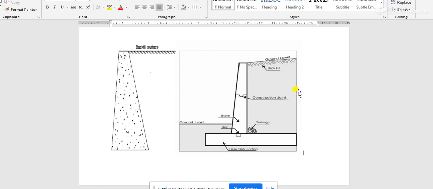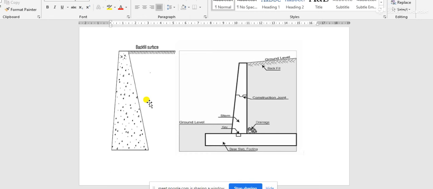That means the frictional force cannot be considered here in this case of the cantilever retaining wall. Frictional force is considered when two different surfaces interact, but here two similar kinds of surfaces are interacting in this plane. That's why this interaction can be assumed as cohesion but cannot be assumed as frictional force or as friction. But in the other case, the friction must be considered in the calculation.